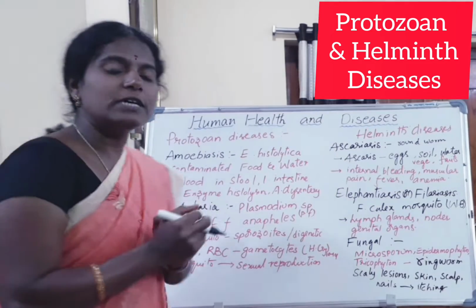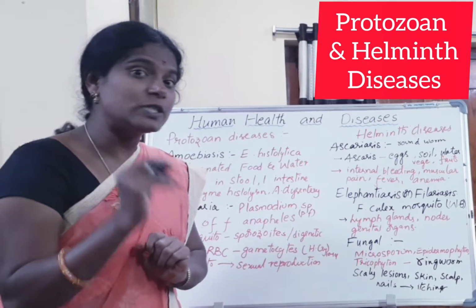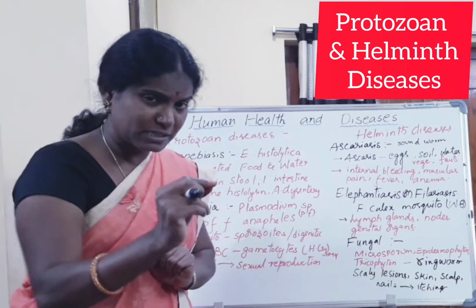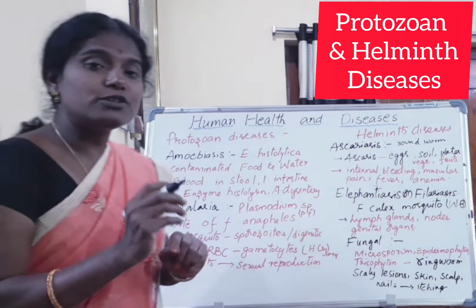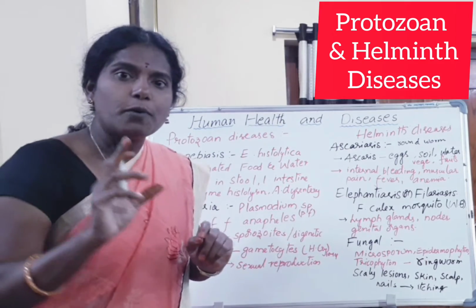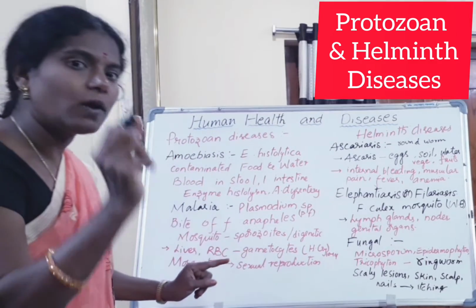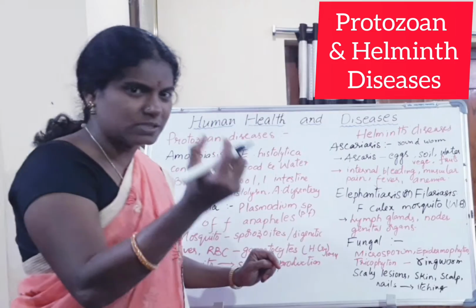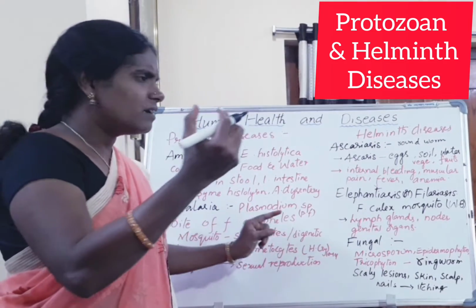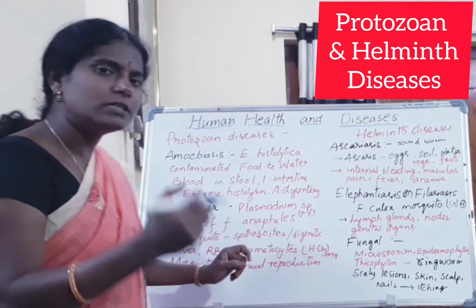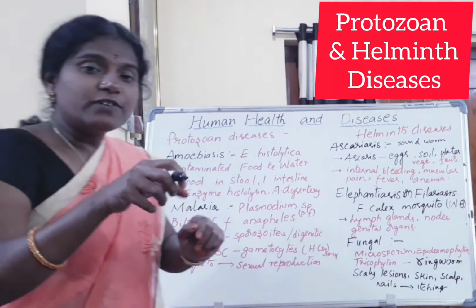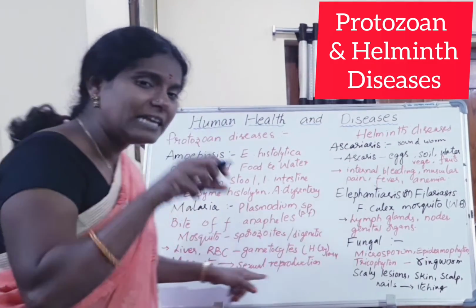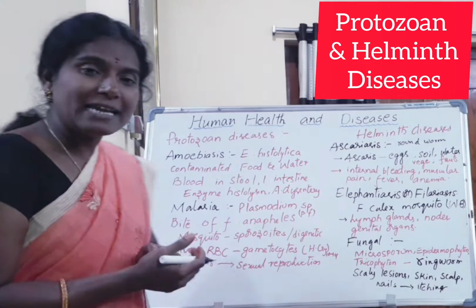In humans, if an infected mosquito bites us, which mosquito? The female Anopheles mosquito bites a healthy human being, and nearly 10 to 2000 sporozoites are released. Sporozoites are the sickle-shaped structures that enter from the mosquito body into the human being's body. These sporozoites first enter into the bloodstream and then the liver, that is hepatic schizogony.